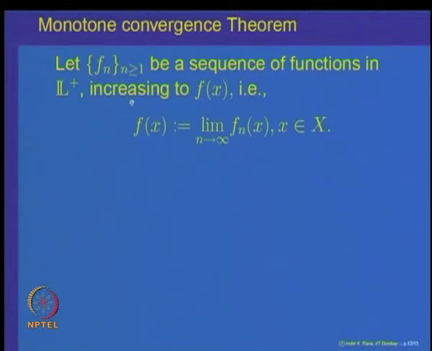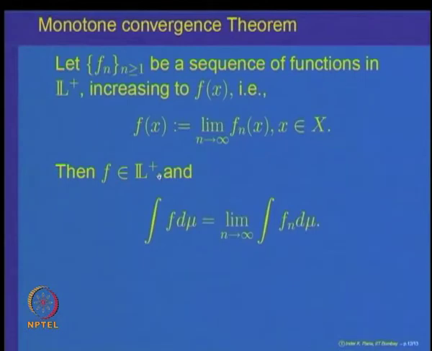So, let us now come back to the property that I was trying to state earlier, namely, if we have a sequence f n of non-negative simple measurable functions and the f n's increase to f, that is f of x is equal to the limit of f n of x, then the claim is f belongs to L plus and the integral of f d mu is equal to the limit as n going to infinity of the integral of f n d mu. So, this is one of the important theorems in our subject. It is called the monotone convergence theorem.